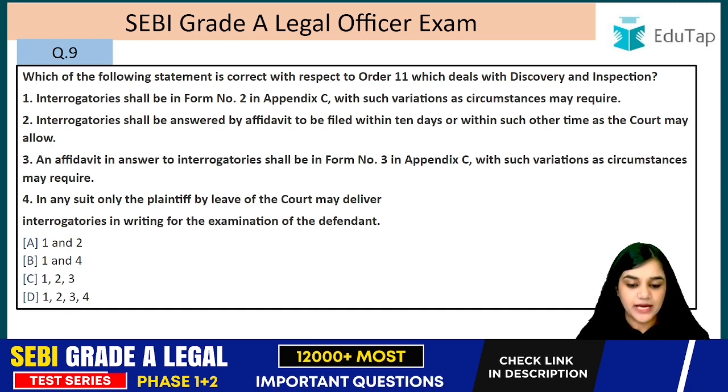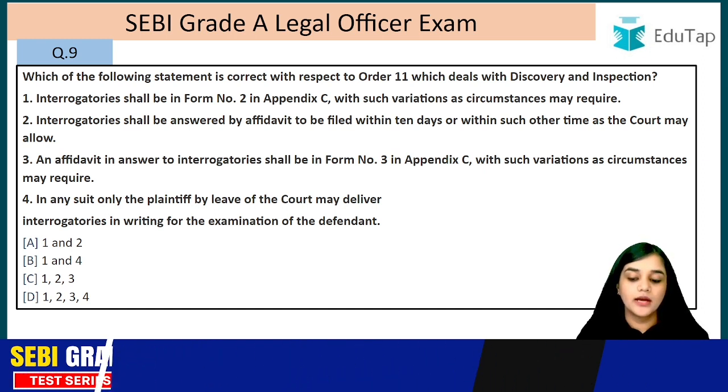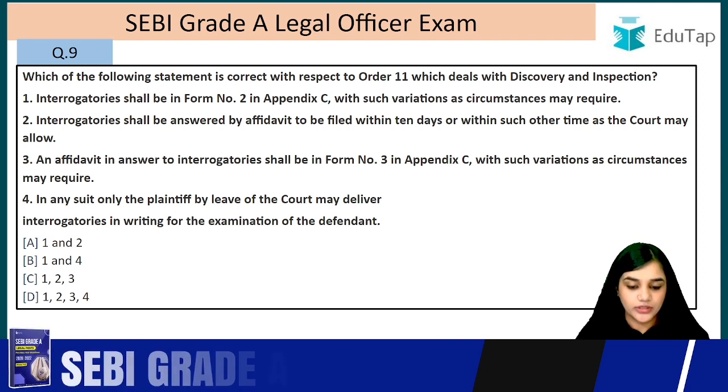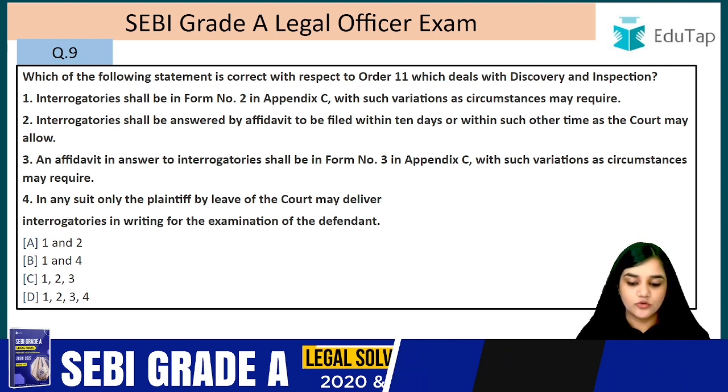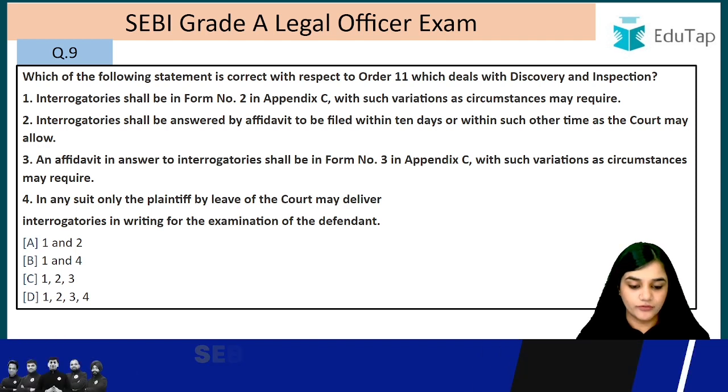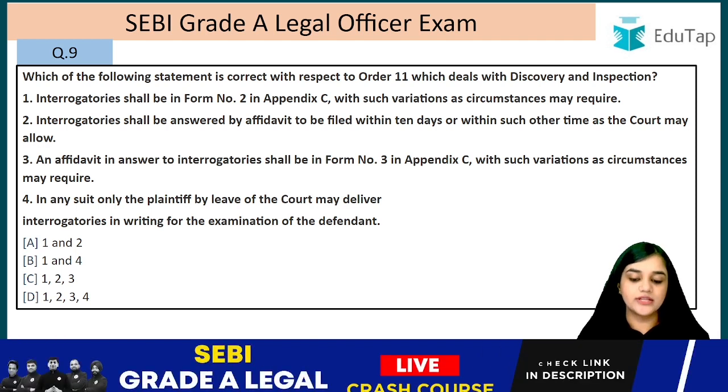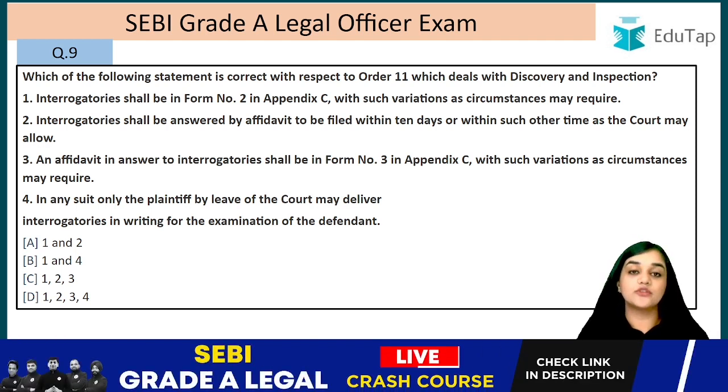Interrogatories shall be answered by affidavit to be filed within 10 days or within such other period as the court may allow. An affidavit in answer to the interrogatories shall be in Form 3 in Appendix C with such variations as circumstances may require. In any suit, only the plaintiff, by leave of the court, may deliver interrogatories in writing for the examination of the defendant.